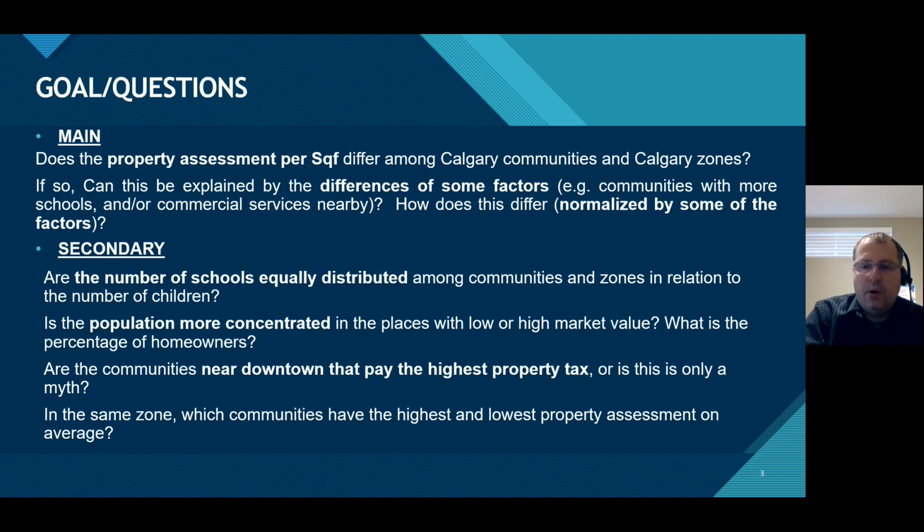In addition, we have some secondary questions. For example, are the schools equally distributed among the zones and communities? Another question, where is the population more concentrated? Communities with high or low property values? Another question, do properties near downtown have high property values? And the last one, for each zone, identify the top and bottom communities in property assessment and see if the property assessment is totally different between the bottom and the top communities of each zone.